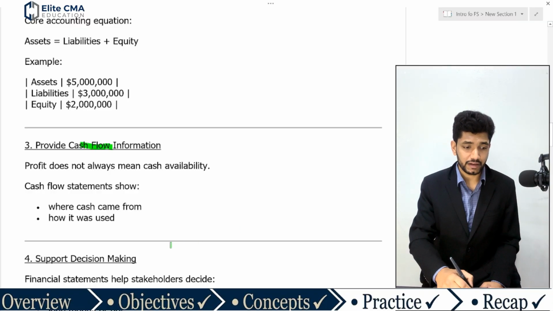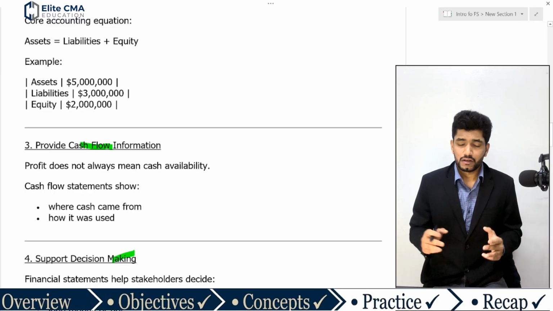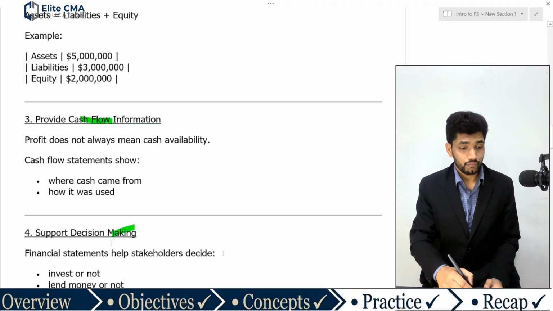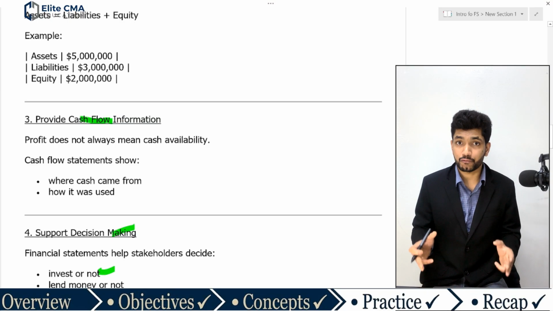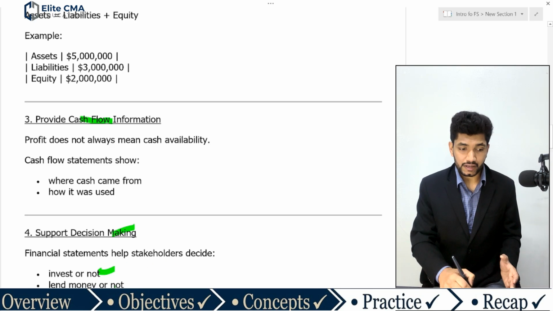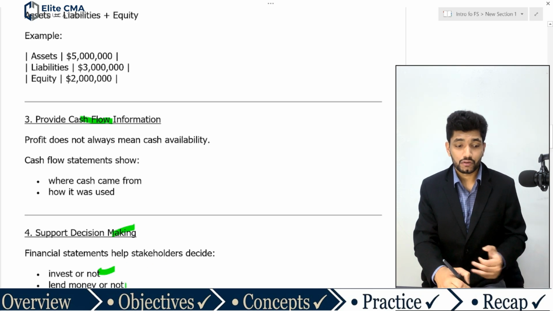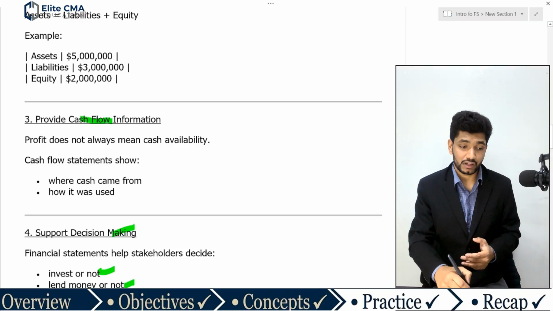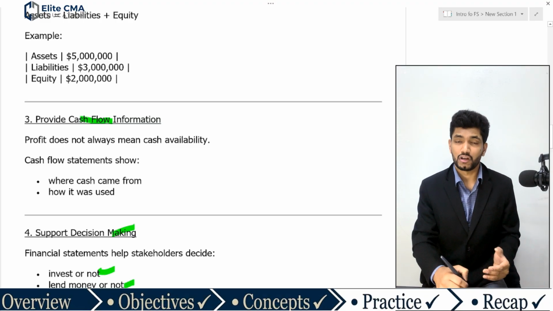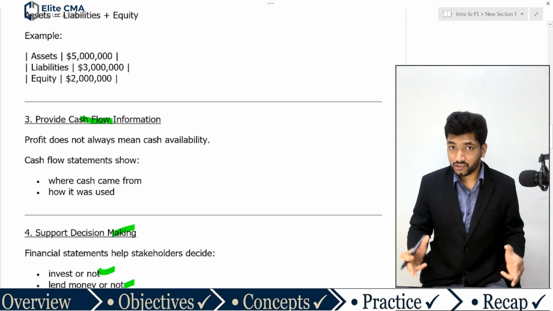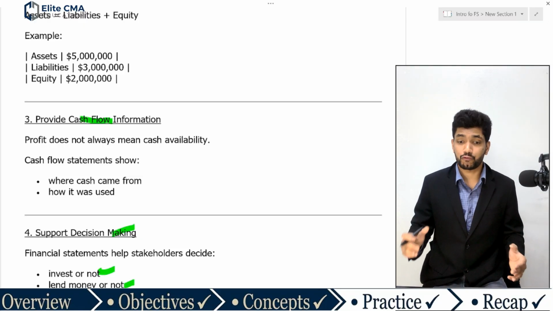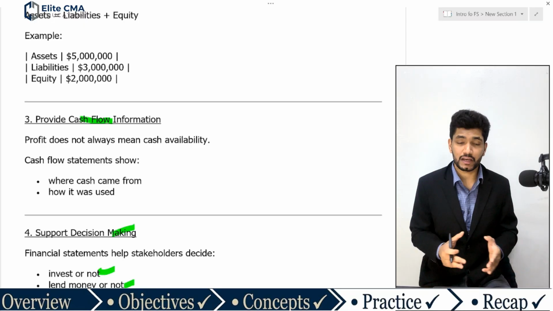Then, support the decision making process. Definitely, financial statements help different stakeholders decide whether to invest in this company. From an investor's point of view, he can decide whether to invest in this company or not. If you are a creditor, you can decide whether to lend money or not. If you are a management person, you can decide whether this operation is profitable and whether you can expand or not. The financial statement acts as a primary tool for the different decision making processes.